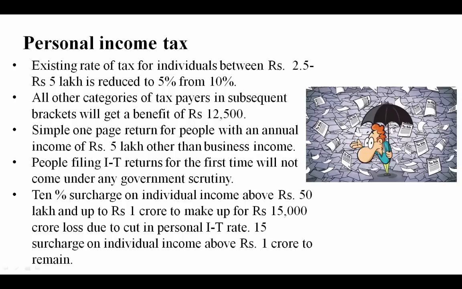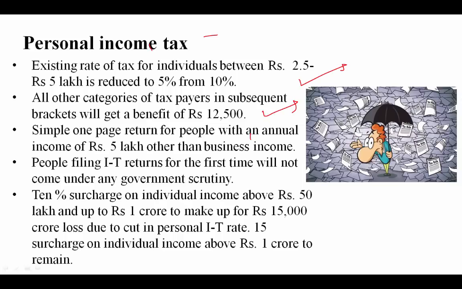Now let's see the personal income tax. Existing rate of the tax for individuals between rupees 2.5 lakh to 5 lakh is reduced to 5% from 10%. Okay, this is the important thing that you need to remember. All other categories of taxpayers in the subsequent brackets will get a benefit of rupees 12,500.